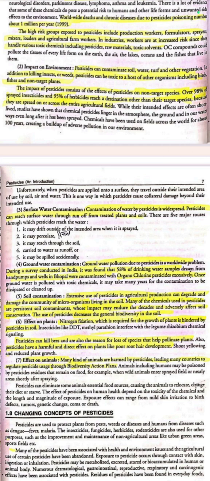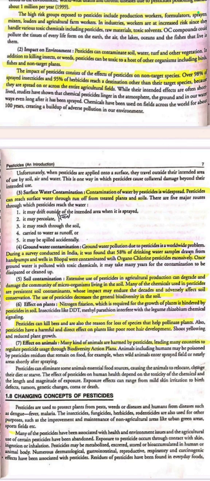Impact on environment. Pesticides can contaminate soil, water, turf and other vegetation. In addition to killing insects or weeds, pesticides can be toxic to a host of other organisms including birds, fish and non-targeted plants. The impact of pesticides consists of effects of pesticides on non-targeted species. Over 98% of sprayed insecticides and 95% of herbicides reach a destination other than their target species because they are sprayed across the entire agriculture field.